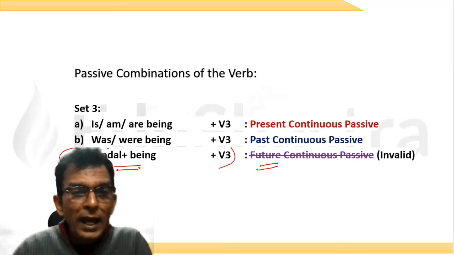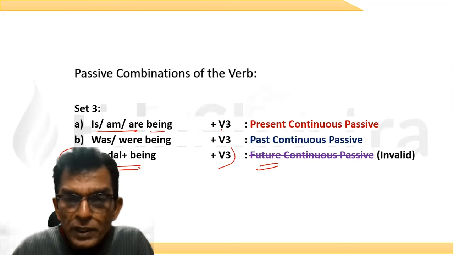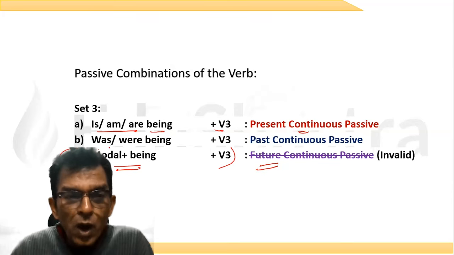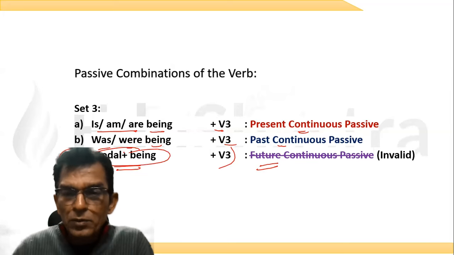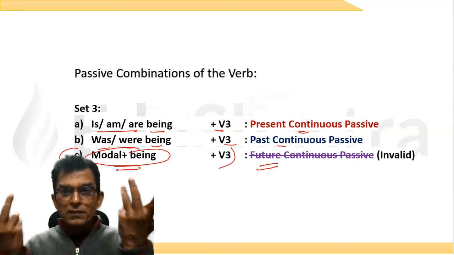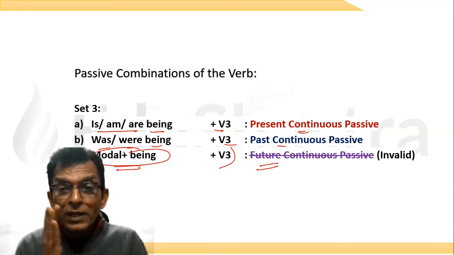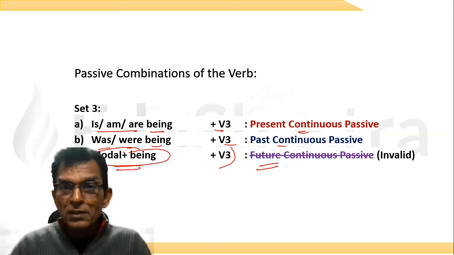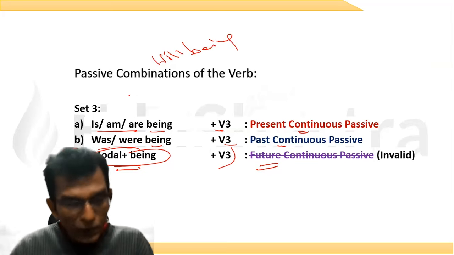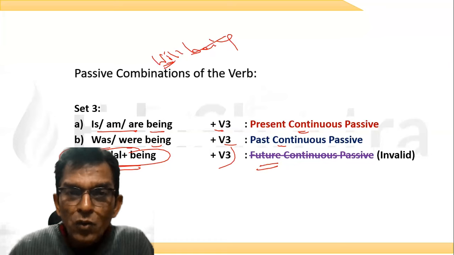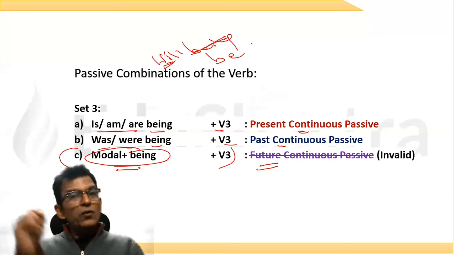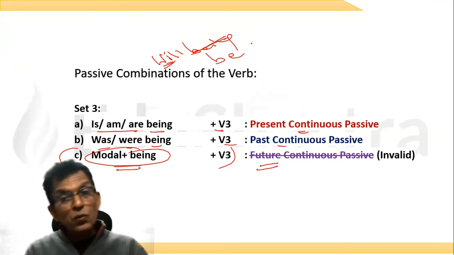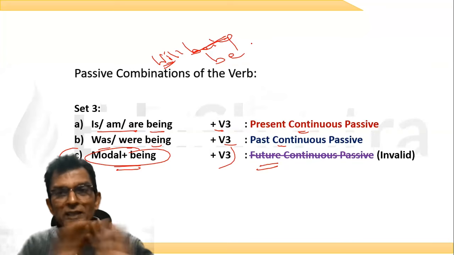Why is that so? Is, am, are plus being plus V3 will give you present continuous passive. Was, were plus being plus V3 will give you past continuous passive. And this combination is not possible. Therefore, there is no future continuous passive in English. Why can't we write model plus being? Will being. Why can't we do this? Being is V4. Absolutely, Vijay. Because models always come with V1. Will be, will eat, will go, will do. You cannot write any other form of the verb.